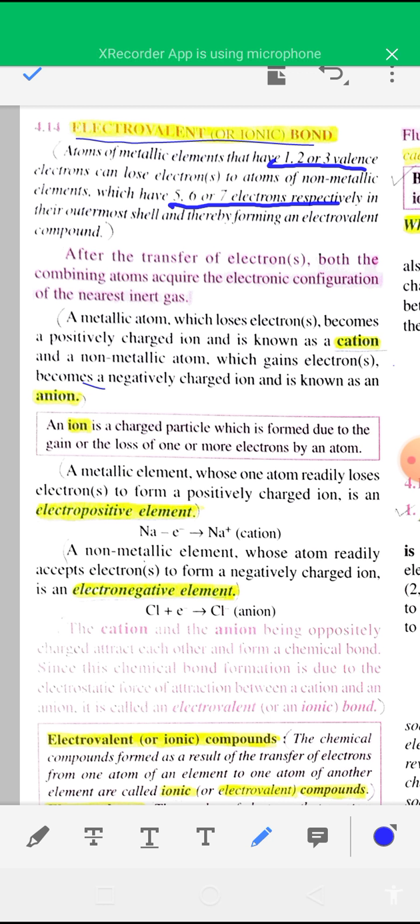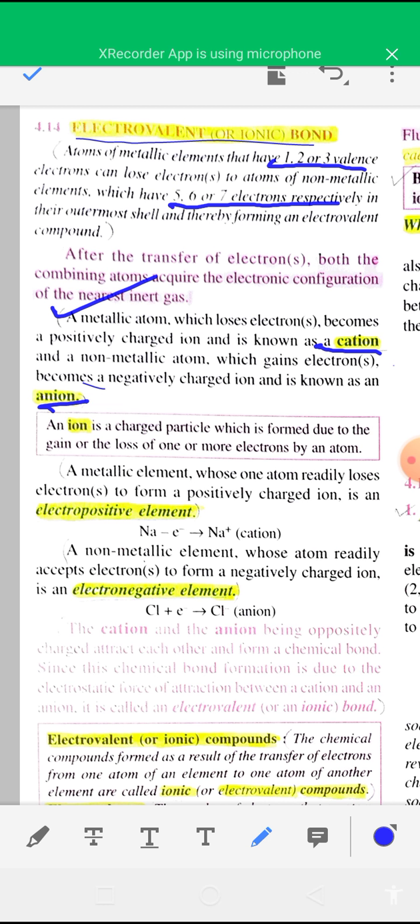In this type of chemical bond, first the metal loses one or more electrons, or the metal atom transfers one or more electrons into the valence shell of the non-metal. The metal is converted into a cation after losing electrons, and the non-metal, after gaining one or more electrons, is converted into an anion. So first the metal atom is converted into a cation and the non-metal atom is converted into an anion.